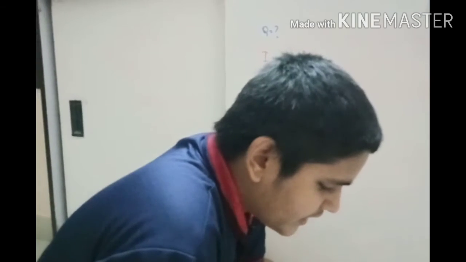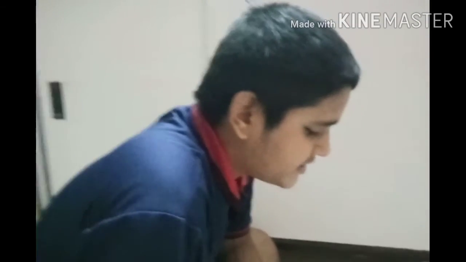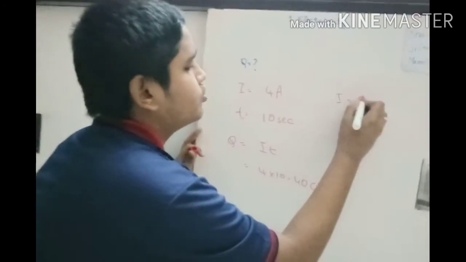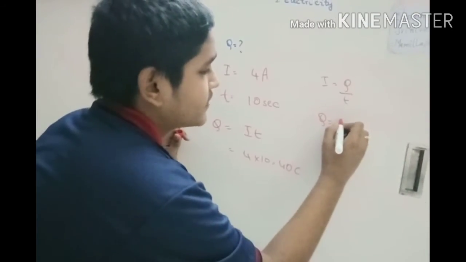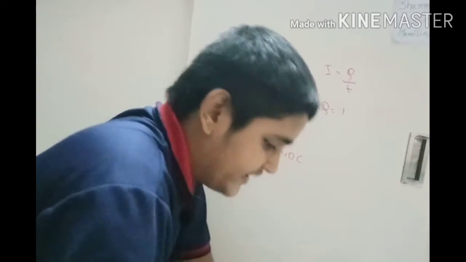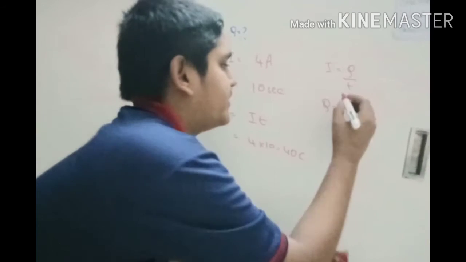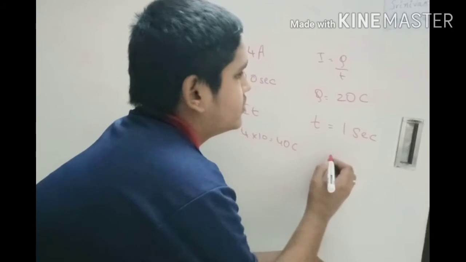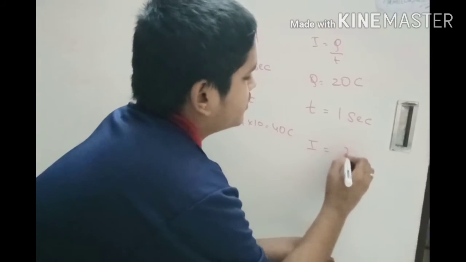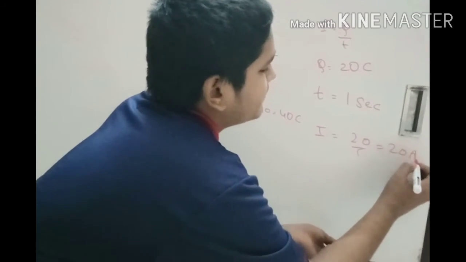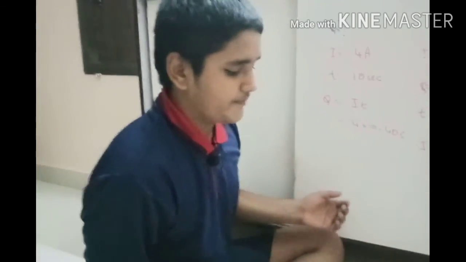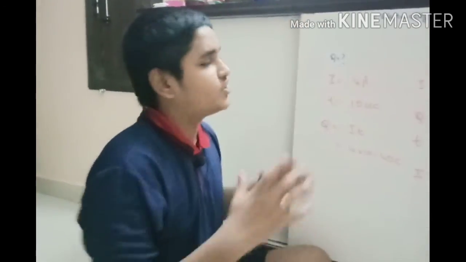Next one. If 20 coulombs of charge passes a point in a circuit in 1 second, what is the current flowing? Very easy. I is equal to Q by T. Q is given as 20 coulombs and T is given as 1 second. So I is equal to 20 by 1, that is equal to 20 ampere. You should write everything, but if it is given for 1 mark, you can just write the answer. If it is given for 3 marks or 5 marks, you should write everything.